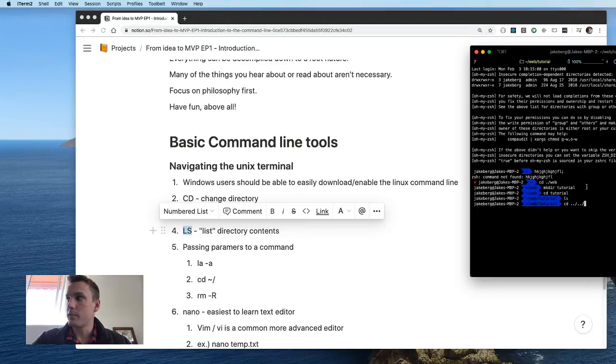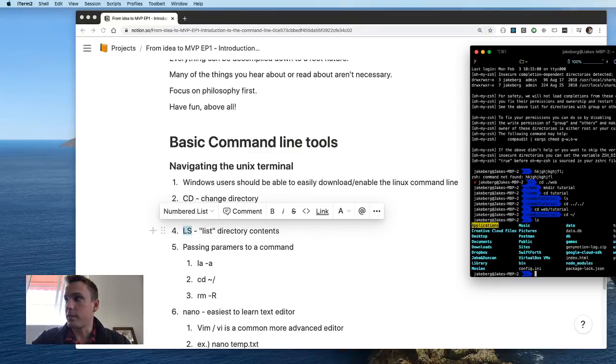So we can cd back all the way back to this tilde. But if we go back into cd web tutorial, we can go straight to the shortcut, which is tilde / and now we're back in the home directory. So we can see with ls there's a lot more stuff inside this. Just your usual user settings are in here, documents and downloads and games or whatever else you've put inside this home directory.